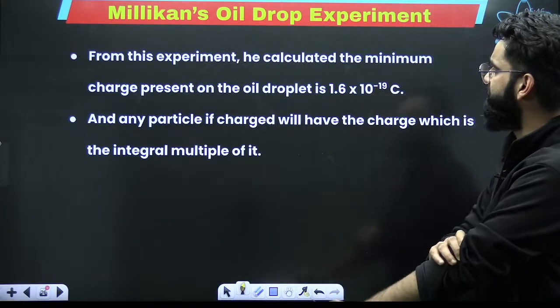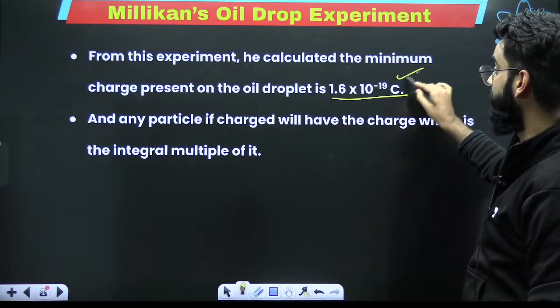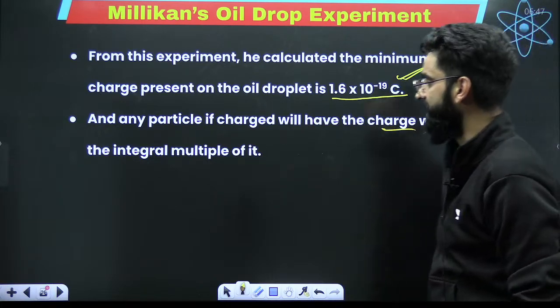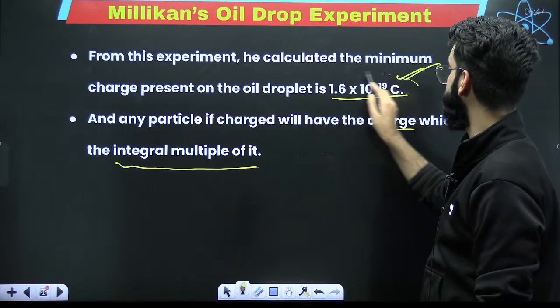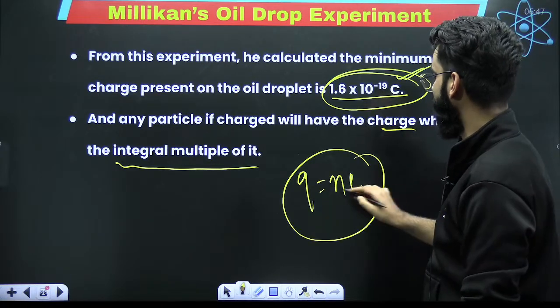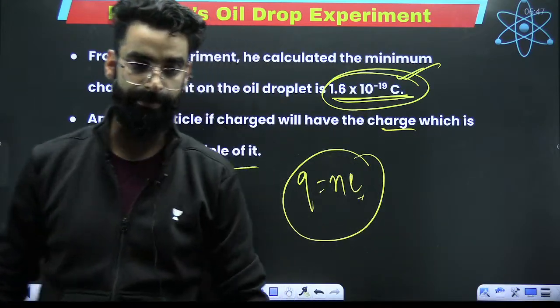First statement. From this experiment, he calculated the minimum charge present in the oil droplet was this much. Only the magnitude wise I'm saying. And any particle, if charged, will have the charge which is equal to the integral multiple of this particular value. So Q came out to be n times e over here. What is e? e is this particular thing. I hope this is clear to everyone.